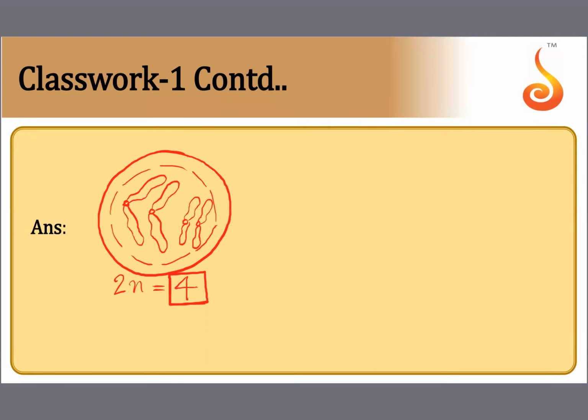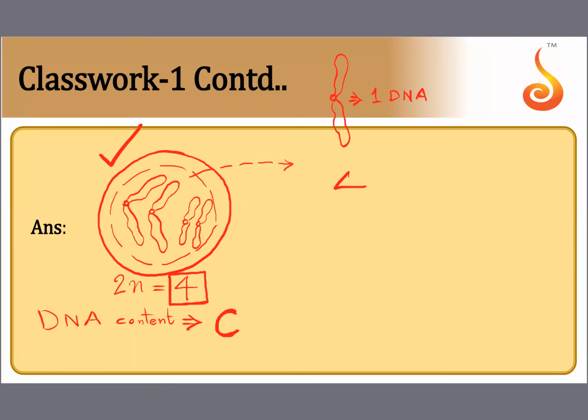What about DNA content? How many DNA molecules does this cell have? So this DNA content is denoted by the alphabet C. Now let us count the number of DNA molecules in this cell. See, each chromosome has only one chromatid. I already told you one chromatid is equal to one DNA molecule. Now tell me how many DNA molecules are there in this cell? One chromosome with one chromatid in an unduplicated form is one DNA molecule. Yes. So this is 4. C is equal to 4.